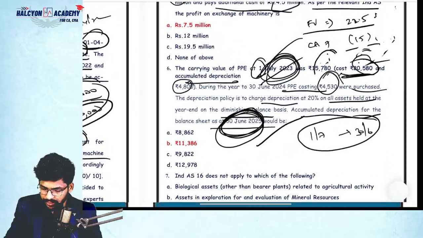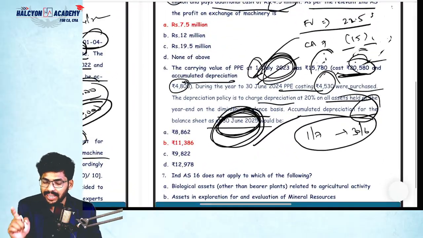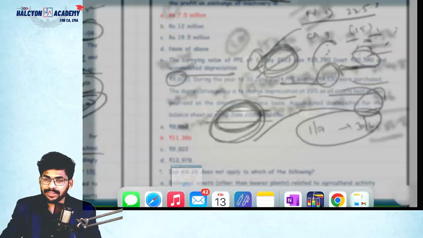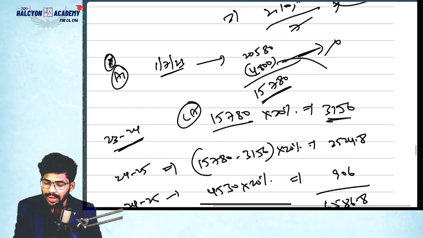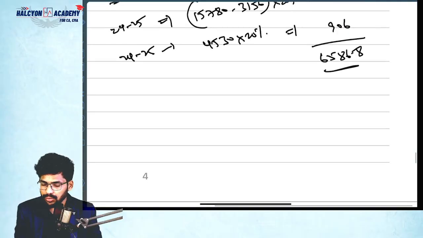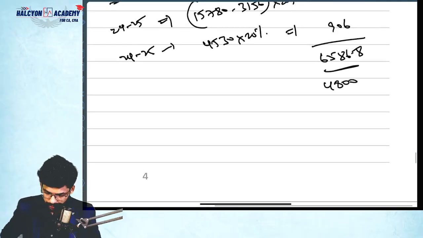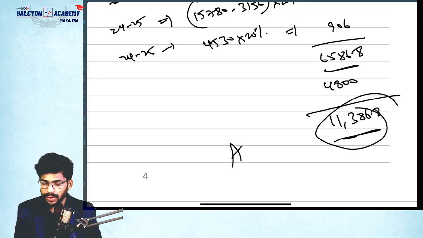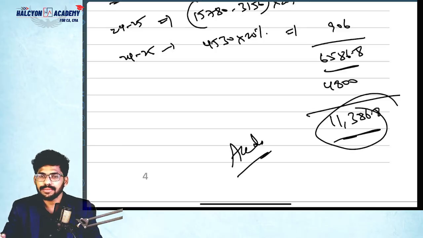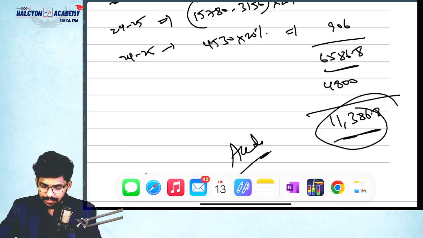What is the question they're asking? They are asking accumulated depreciation for the balance sheet on 30th June 25. So they are asking total depreciation. This is the total depreciation till now. But previously we already have 4,800 depreciation, right? So please add that 4,800 also. Total 11,386.8. This is the accumulated depreciation calculation. That's it. Very simple, guys.